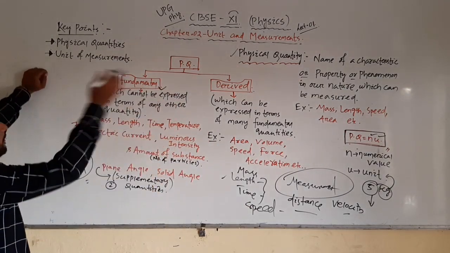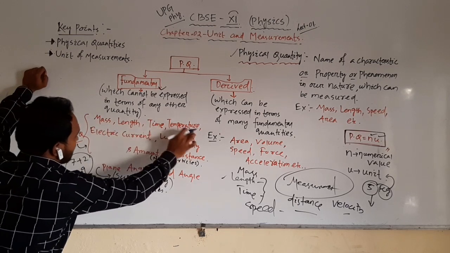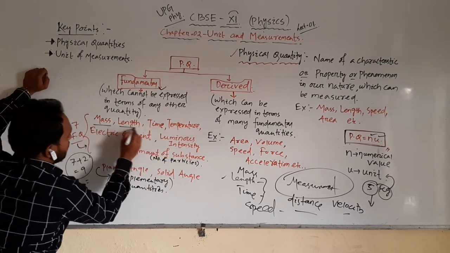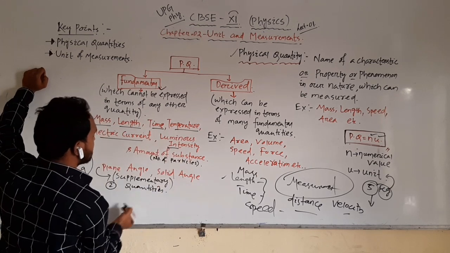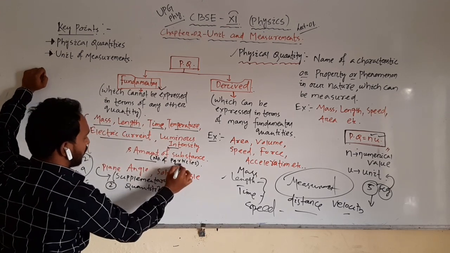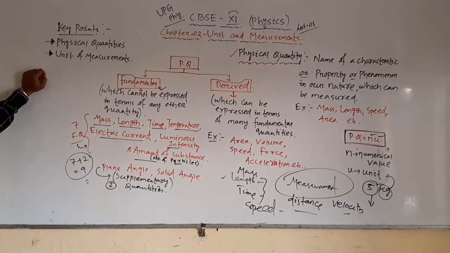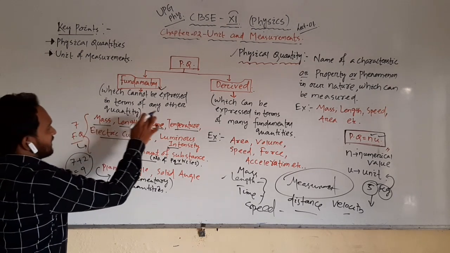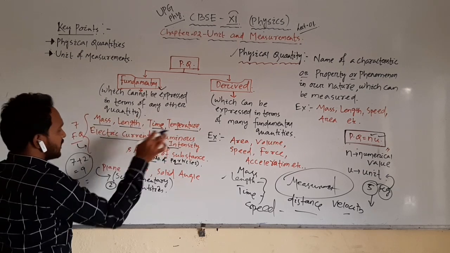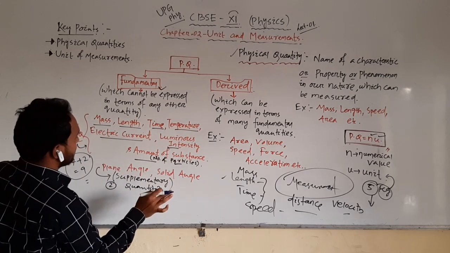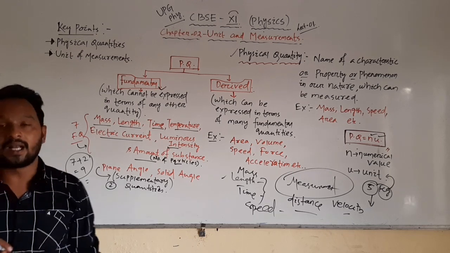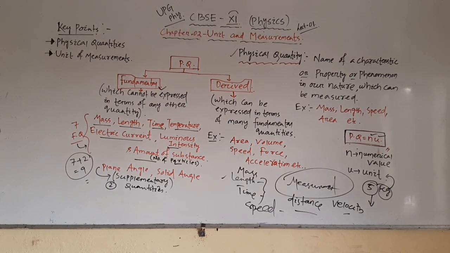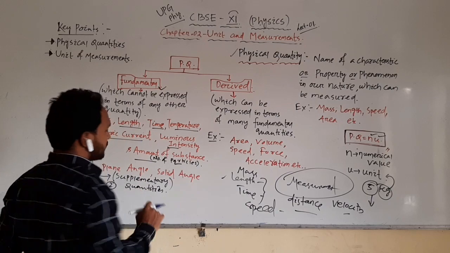There are mainly 7 fundamental quantities: mass, length, time, temperature, electric current, luminous intensity, and amount of substance, that is, number of particles. These are the 7 fundamental quantities.